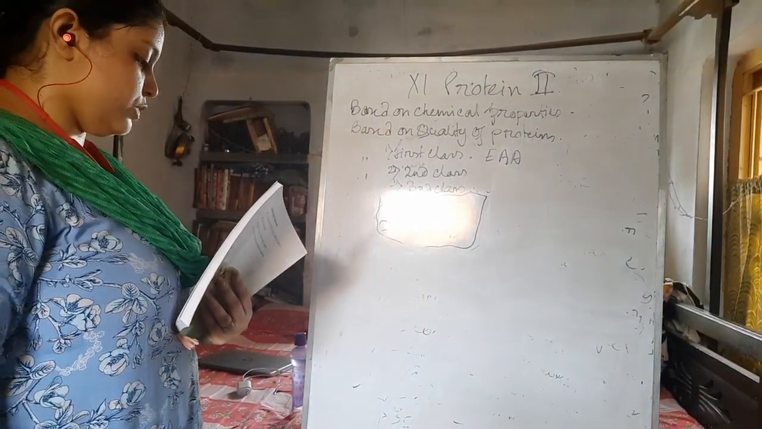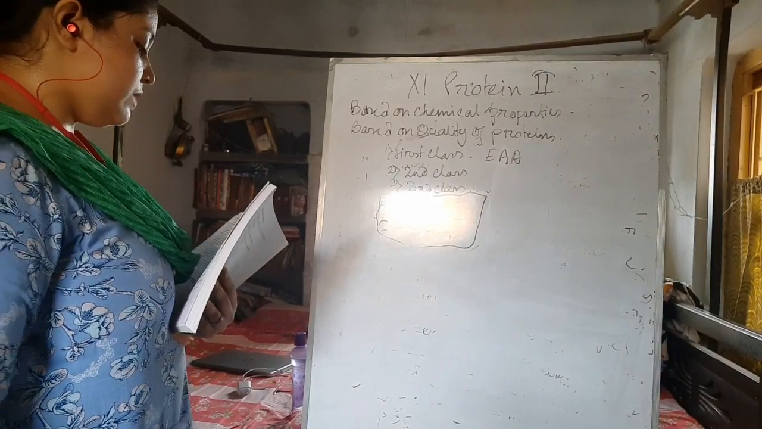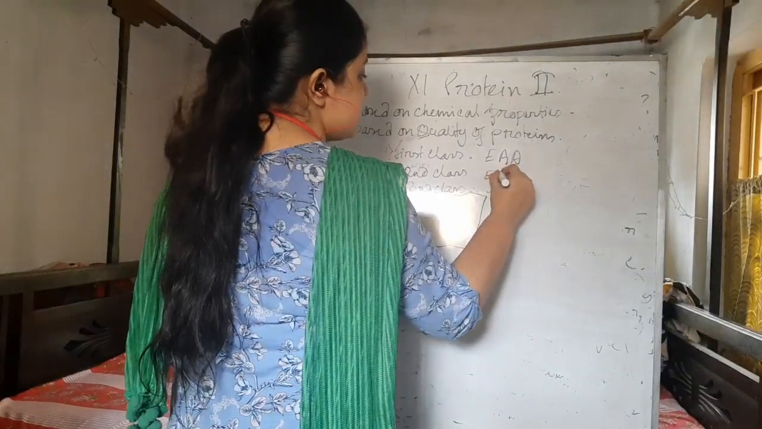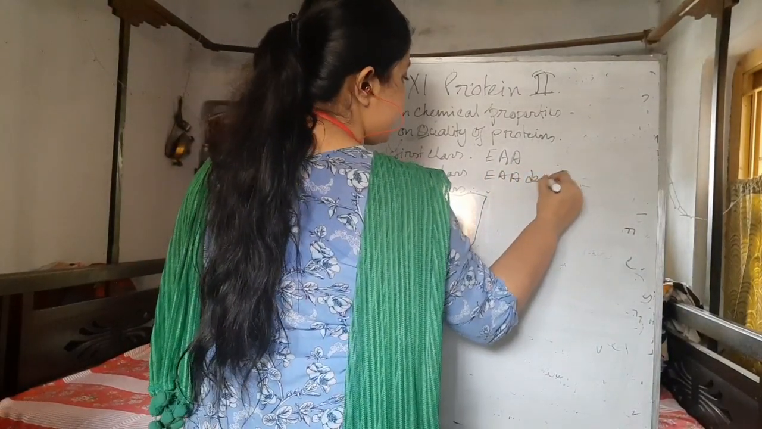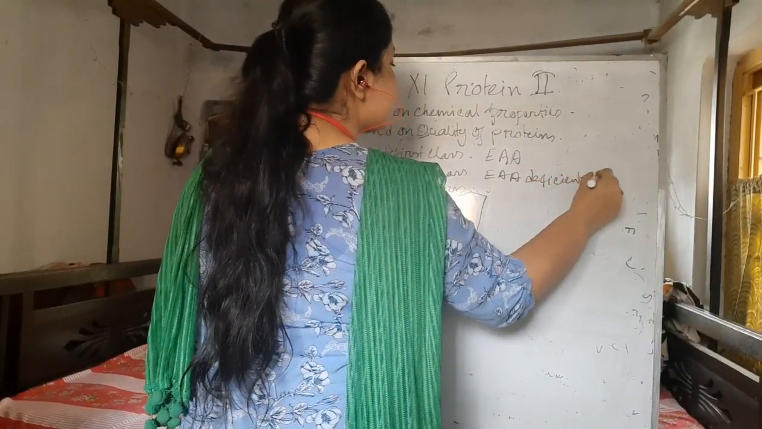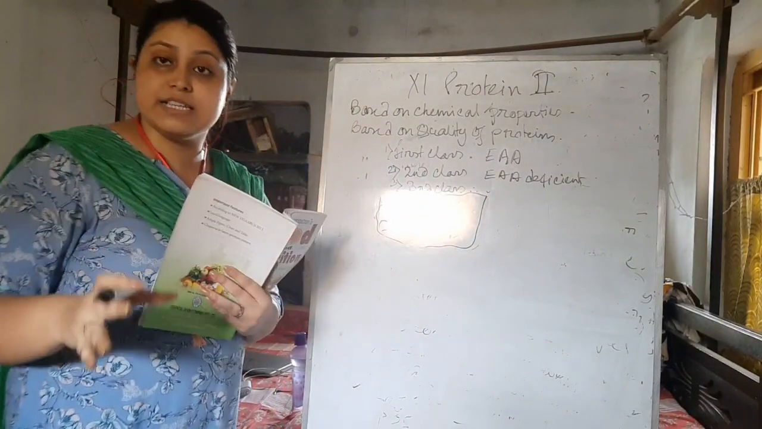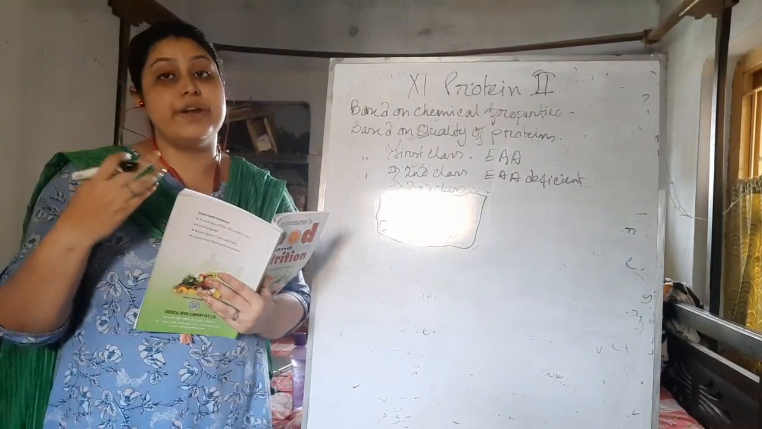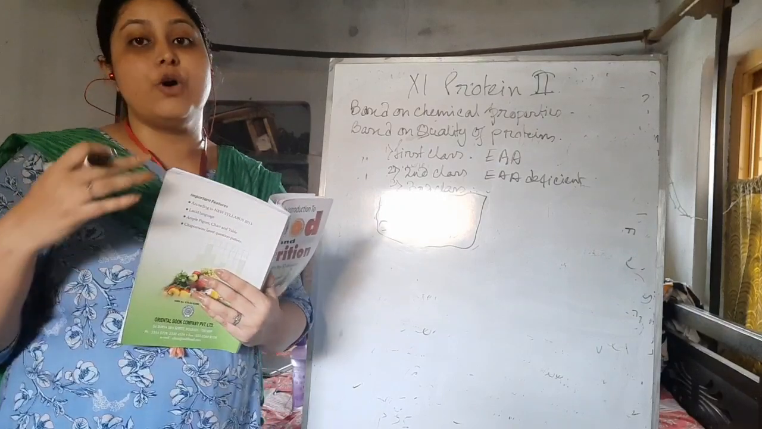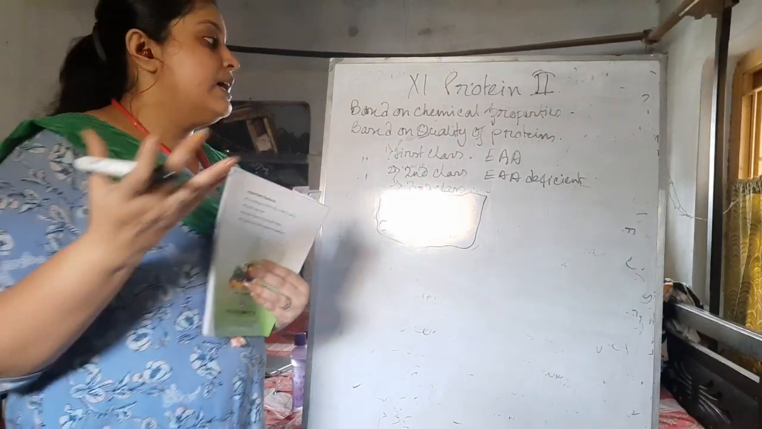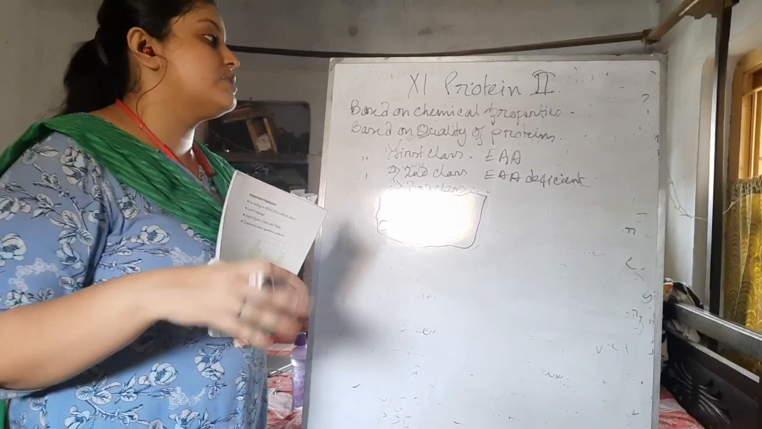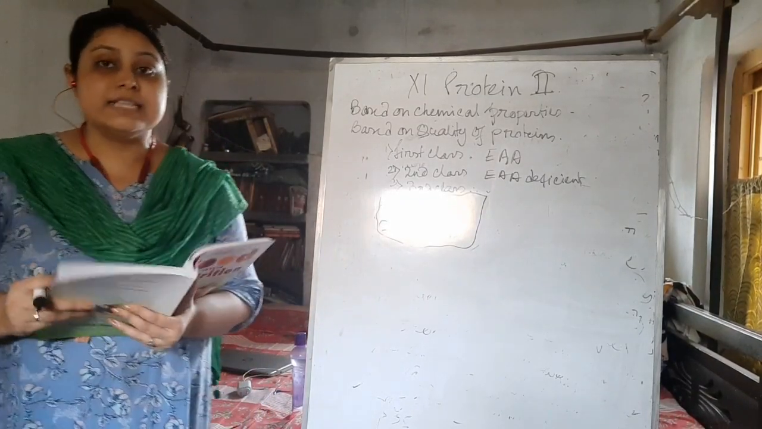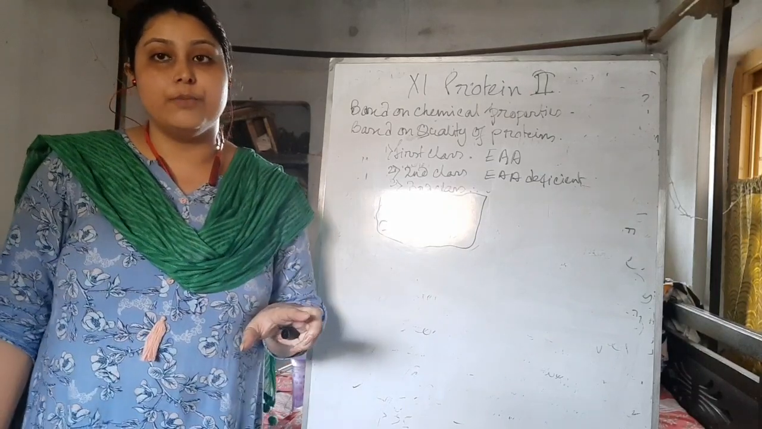The second class protein means it is deficient. It has the essential amino acids, but it is deficient. It has some essential and also some non-essential amino acids. What are the non-essential amino acids? Those which are already formed in our body. Our body can prepare them by itself. So these are the non-essential amino acids, but it doesn't mean they are not important for our body.